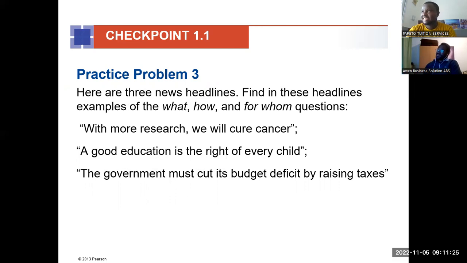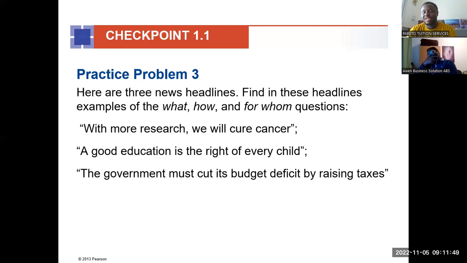The what is talking about either a good or a service, something that we have to use our resources for. And then the how is talking about the method that we are going to use to produce the what. And then for whom we are talking about the target group.